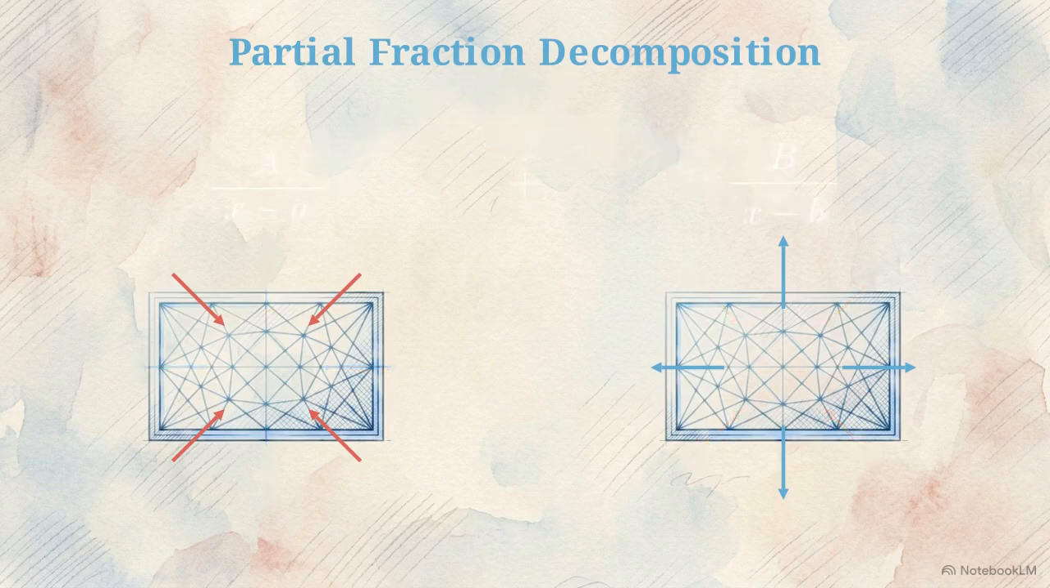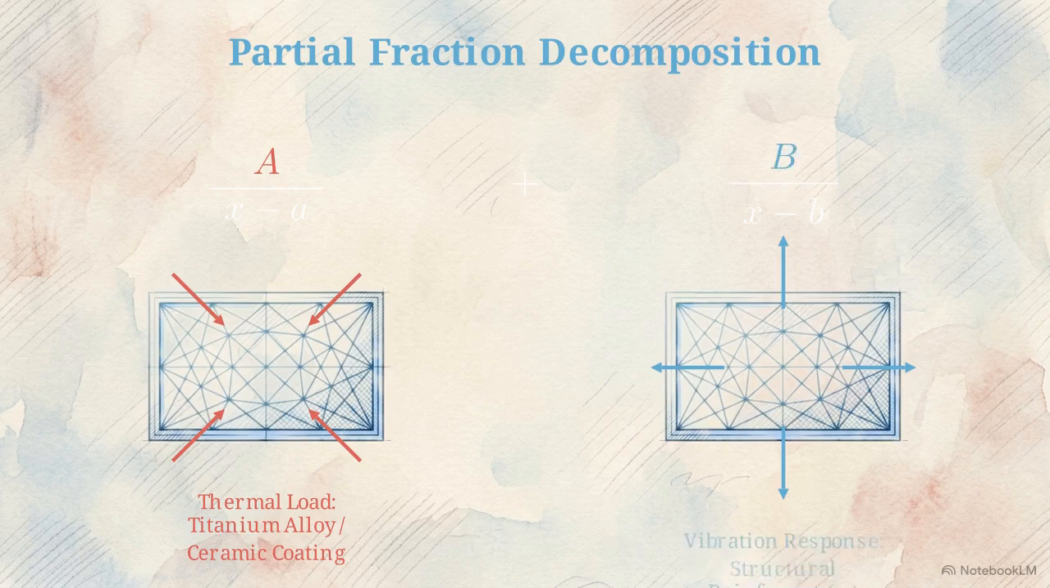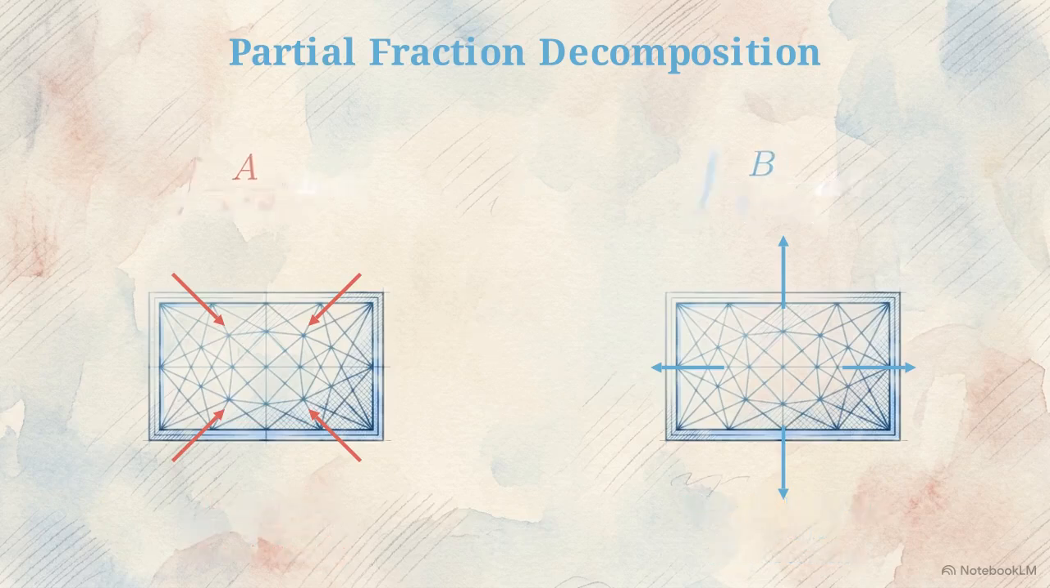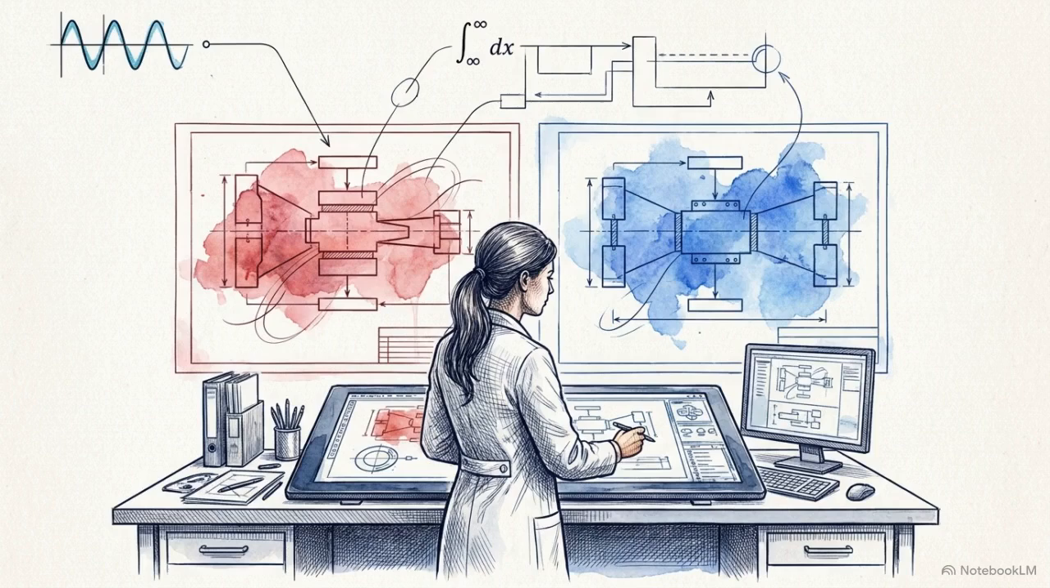The first extracted constant, A, represents the isolated thermal load. Because this variable is now isolated, an aerospace engineer designs the specific metallurgical response required to handle the heat, independently of the vibration data. The second constant, B, isolates the acoustic vibration. The structural forces are now decoupled.